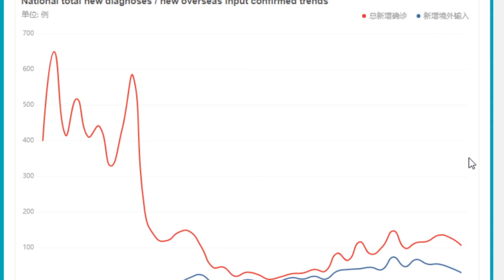Okay, now let's move on to have a look at the national total new diagnosis and new overseas input confirmed trend. We can see that the data is updated to 29th of March. Total new diagnosis number is 106 and added overseas input number is 30. So we can see that the newly added cases in mainland China actually are now more than overseas inputs.